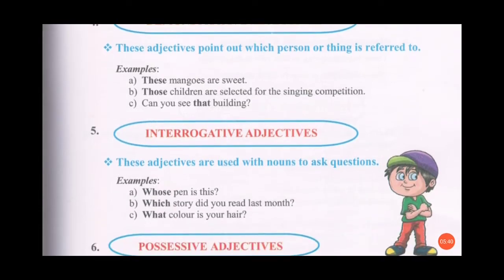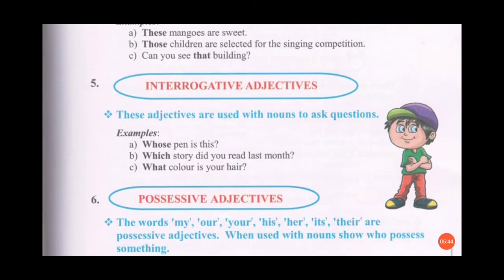The fifth kind of adjective is interrogative adjective. These adjectives are used with nouns to ask some question. So they are WH words. For example, whose, which, what, where. So first sentence is whose pen is this? So here in this sentence, the word whose is an interrogative adjective.